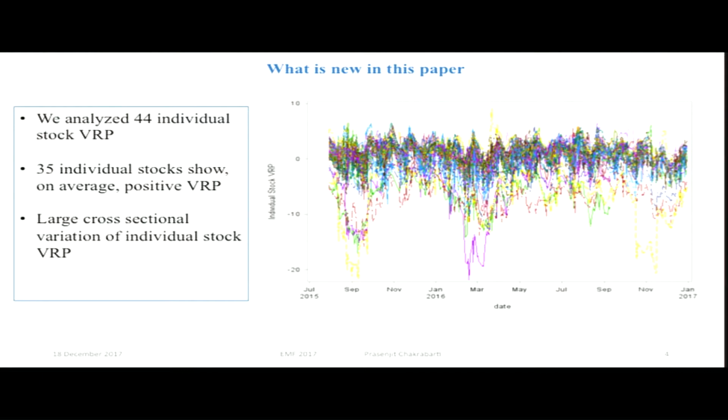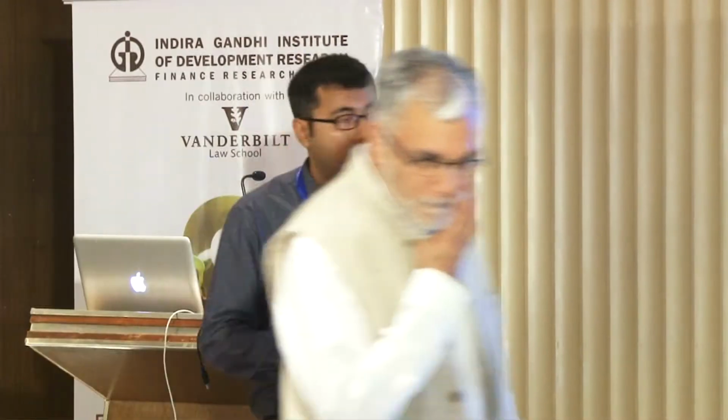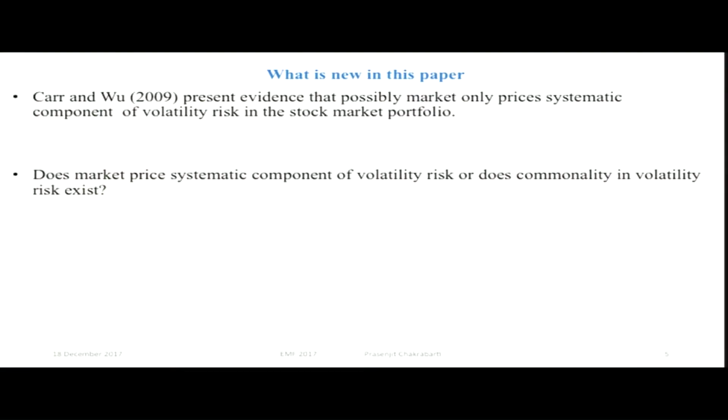To understand whether there is any relationship between the market VRP and the individual stock VRP, we got a clue from the Cardon Wu paper, who presented evidence that possibly the market only prices the systematic component of the volatility risk in the stock market portfolio. With that clue, in this paper we asked whether the market prices the systematic component of the volatility risk, or in other words, does commonality in volatility risk exist or not?